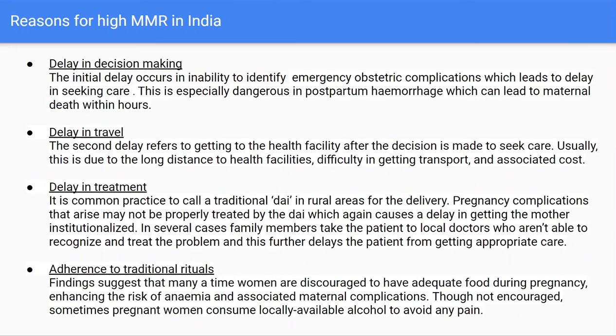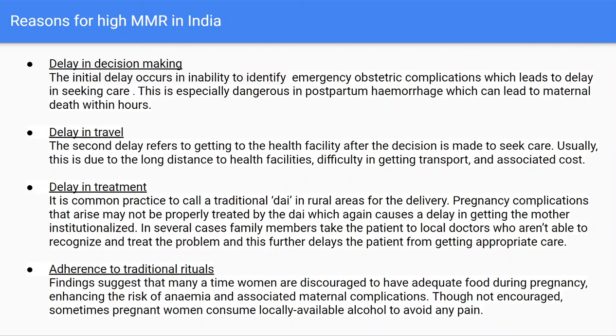Okay, so reasons for high MMR in India. First, delay in decision making. The initial delay occurs in inability to identify emergency obstetric complications, which leads to delay in seeking care. This is especially dangerous in postpartum hemorrhage, which can lead to maternal deaths within hours. It's often the case that people don't recognize that a situation has gone extremely wrong and the mother needs to seek external care. Then delay in travel. To move from a rural village to a reputed hospital or a place of health, there's a long distance to cover, so there is transportation cost, and access to vehicles is also less.